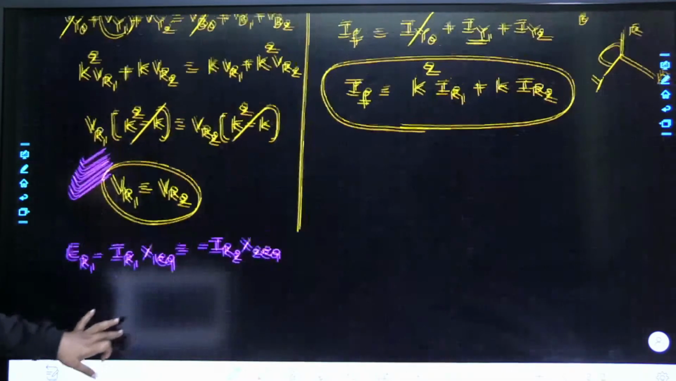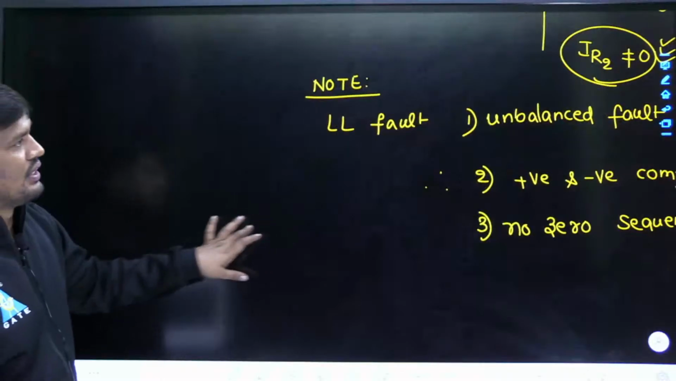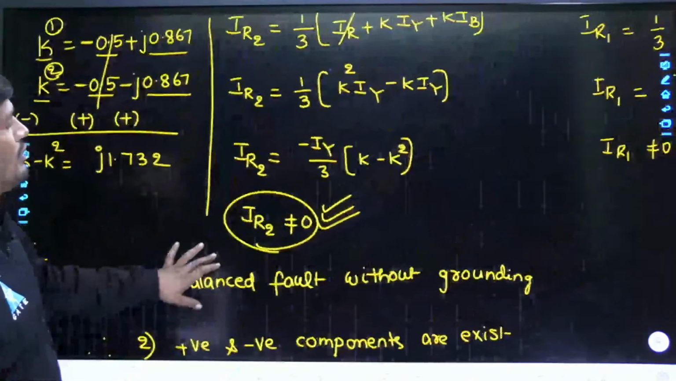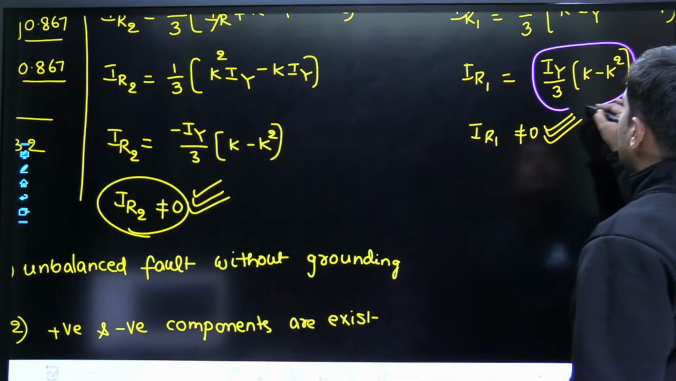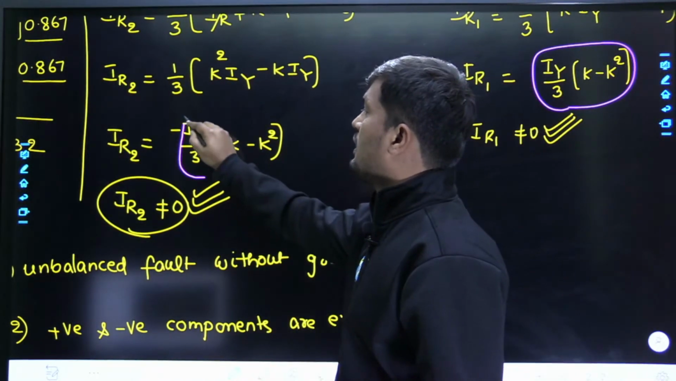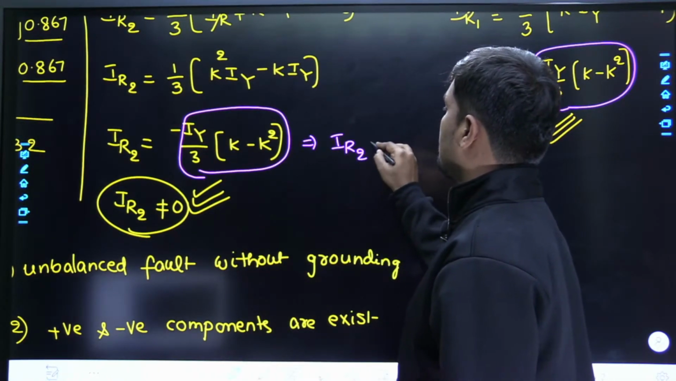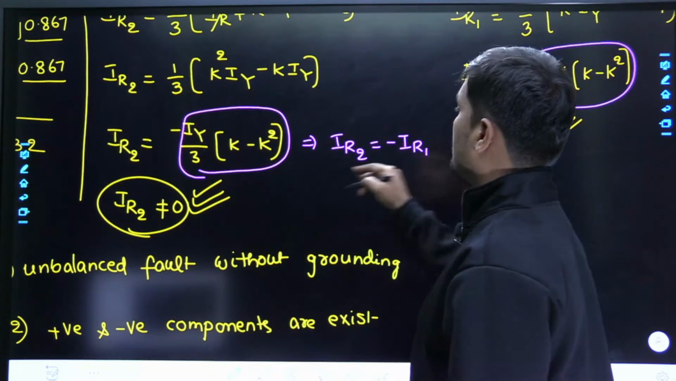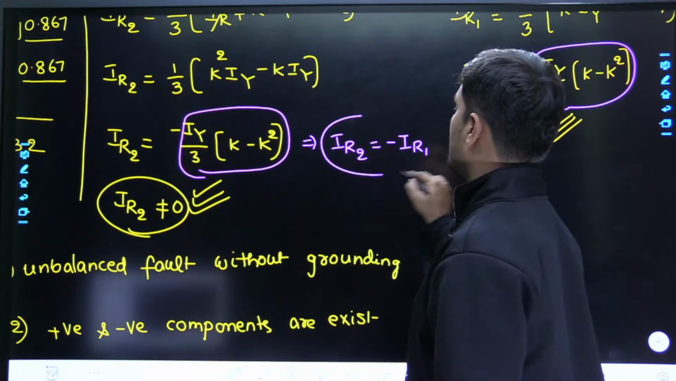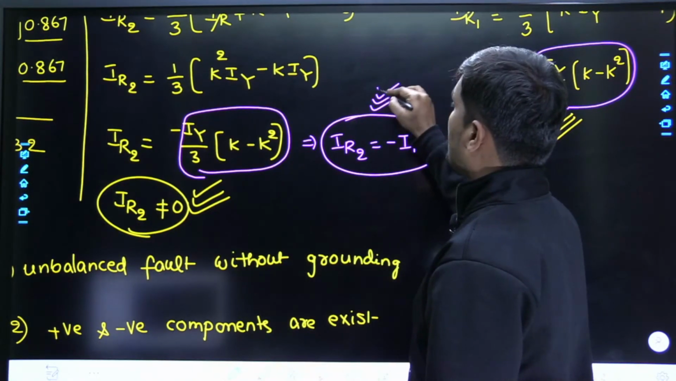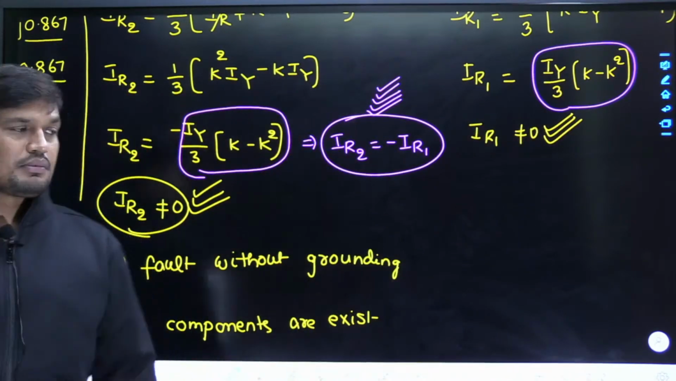But right now I have explained one thing, dear friends. What is that? Observe here. IR1 is equal to IY by 3 K minus K square. IR2 also is IY by 3 K minus K square. That means this IR2 can be written as minus of IR1, because IY by 3 K minus K square is equal to IR1. Therefore, IR2 is equal to minus IR1. See, these two currents are equal in magnitude, but the minus sign explains that both are in opposite direction. Please remember this concept. Am I correct?